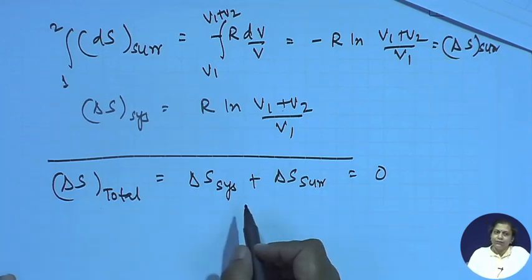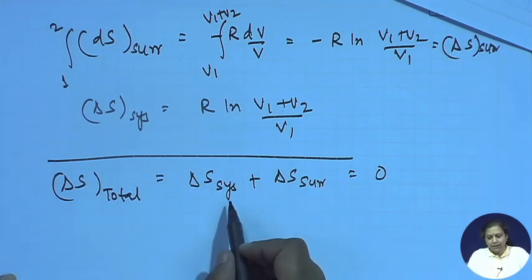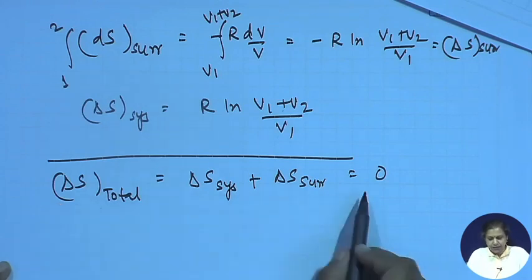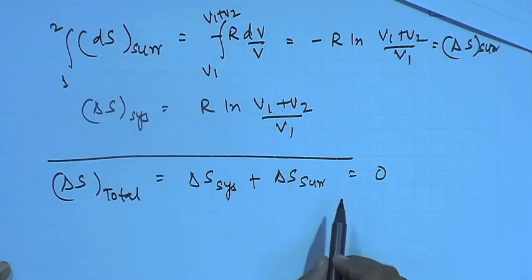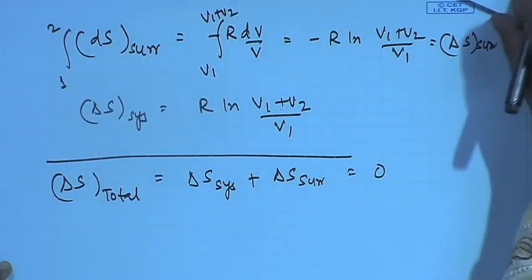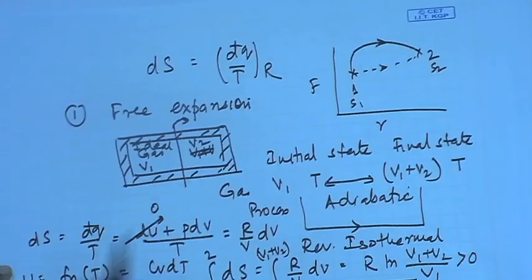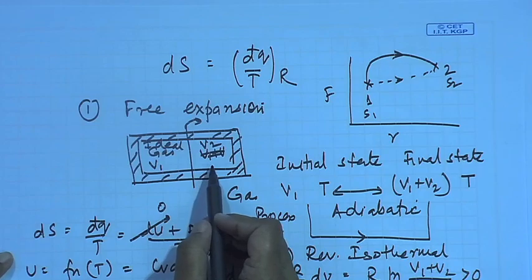which shows that a reversible isothermal process has 0 entropy change, but a free expansion has a positive entropy change. We need to remember that since the container was insulated in this particular case, dS surrounding was equal to 0.